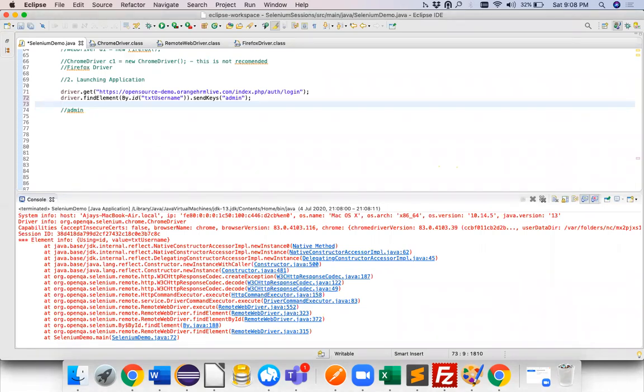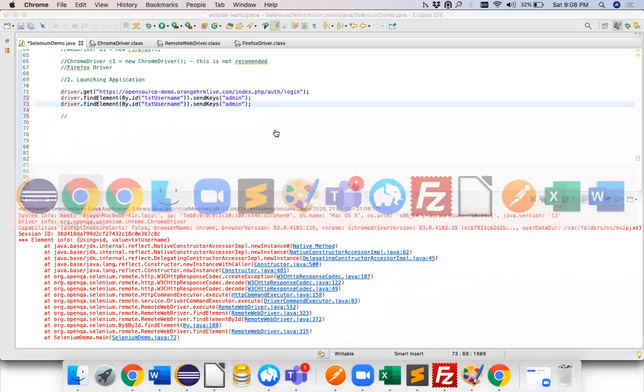Okay, by is a method. Clear? And let's assume, guys, if you don't know what exactly sendKeys is, but still, just seeing the naming convention, can you guess this is a method? Perfect. Okay, now it will enter admin. Clear? Okay, what is the next step?